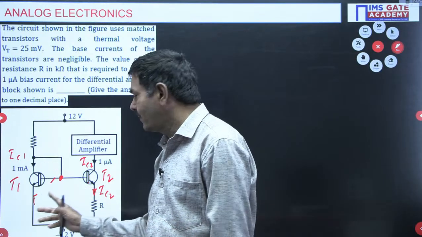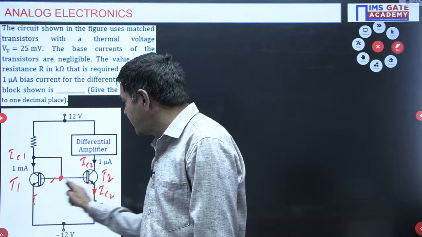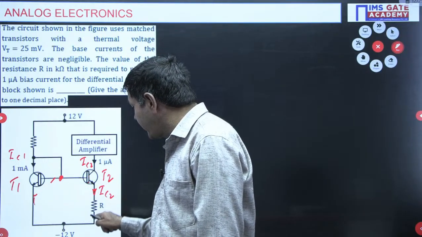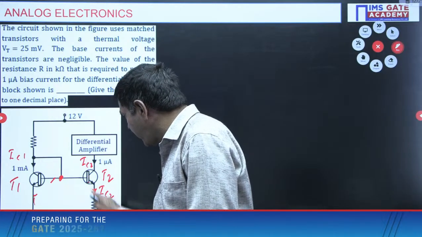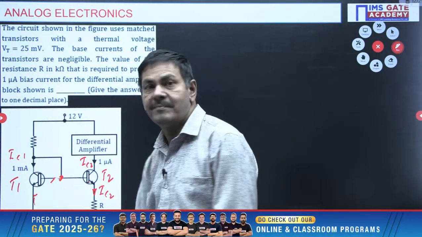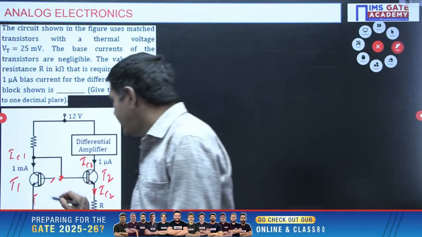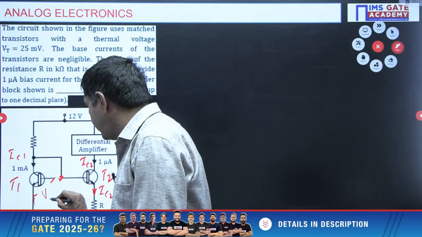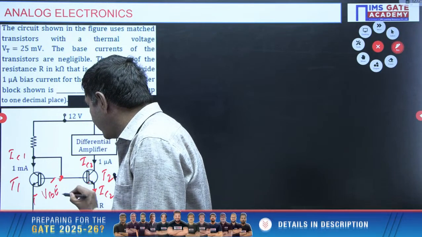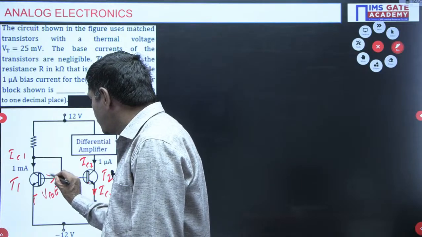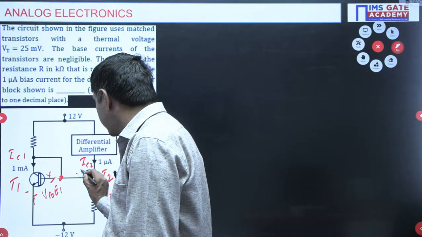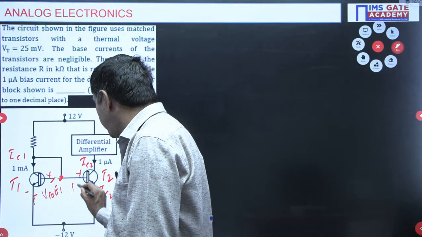Catching my point now? From here to here, this voltage is equal to this voltage plus the drop across this, because this is totally parallel to this. I say this is VBE1, this is plus, this is minus, this is plus, this is minus, this is VBE2.